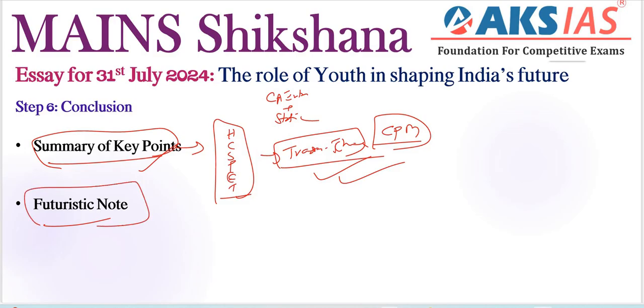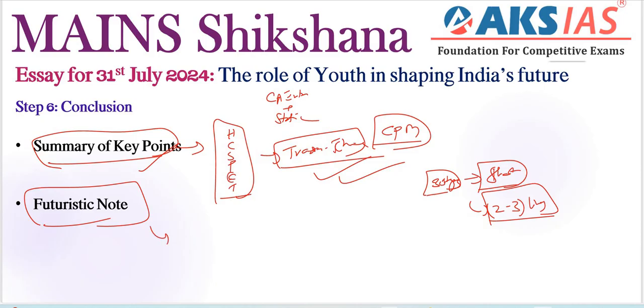Right. Next, the futuristic note. Futuristic note means comparing with our three steps while writing the short answer. Whatever we are writing in two to three lines in a futuristic line, right? Futuristic note. We need to include at least one para of this type. Futuristic note means we can include our 5 trillion dollar goal or SDG, the Sustainable Development Goals, or we can include different types. We can give Viksit Bharat here, the Viksit Bharat agenda.